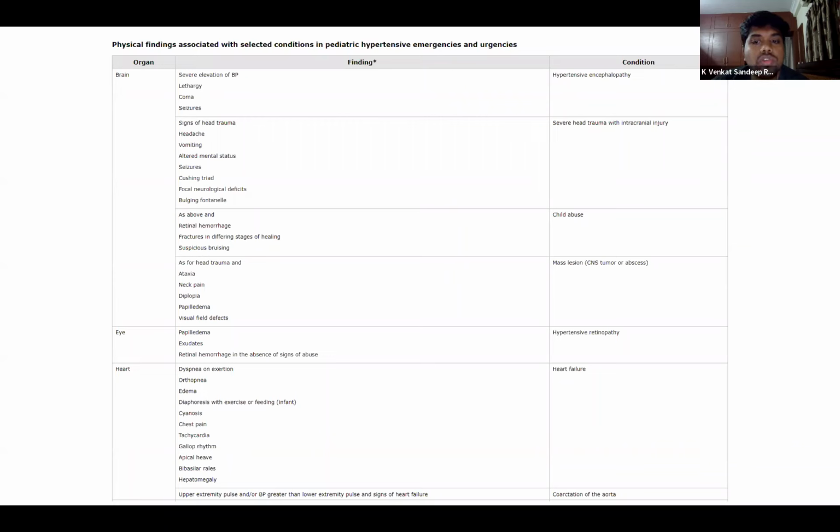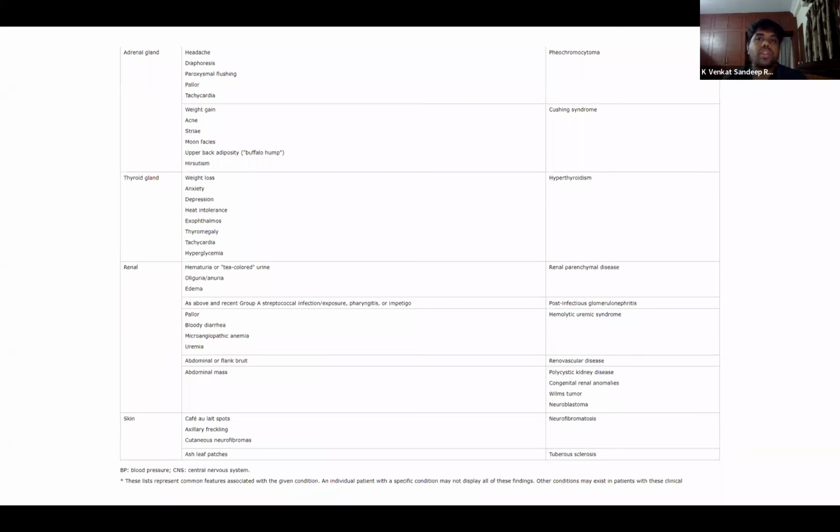There can also be features of hypertensive retinopathy, so fundus examination is a must. And apart from that, other signs of heart failure like dyspnea, orthopnea, edema, tachycardia, and gallop rhythm should be looked for. In case of coarctation of aorta, all four-limb blood pressures should be taken. For pheochromocytoma, there can be headache, diaphoresis, pallor, and tachycardia. In other renal parenchymal diseases or post-infectious glomerulonephritis, we should always look for hematuria, oliguria, anuria, or edema.